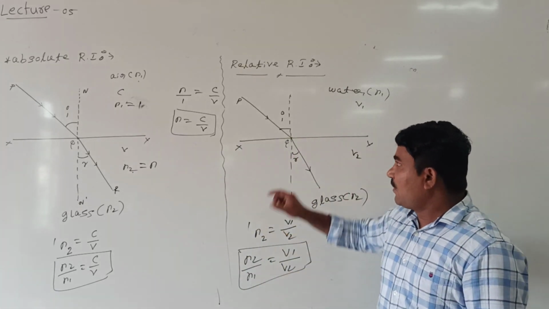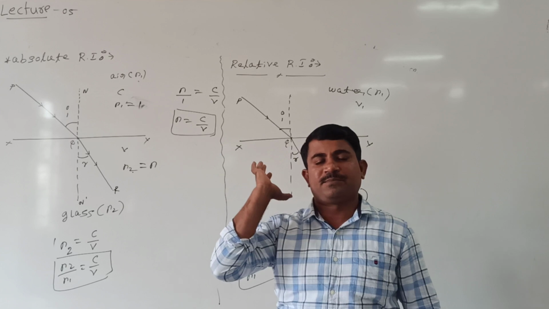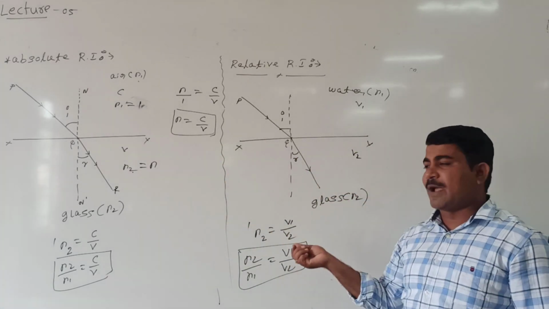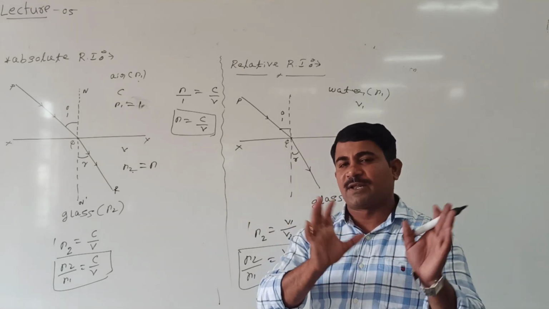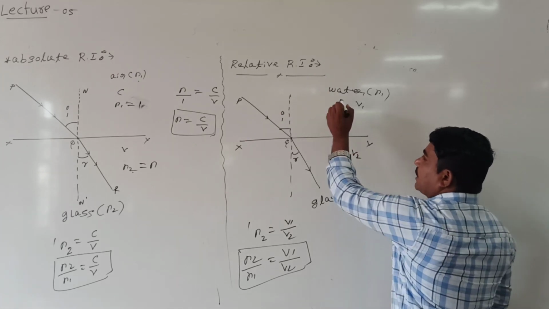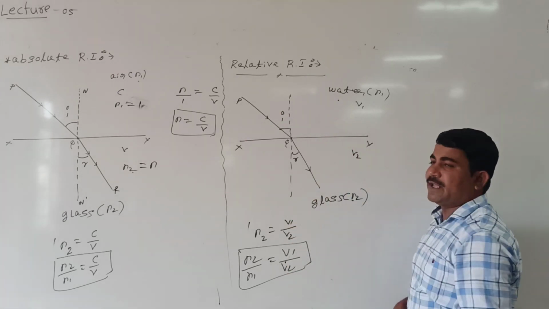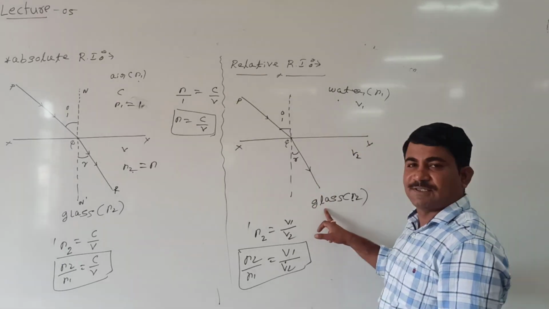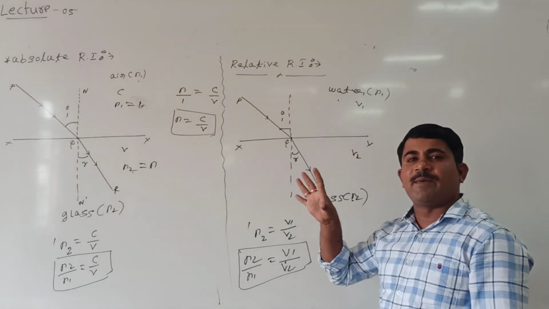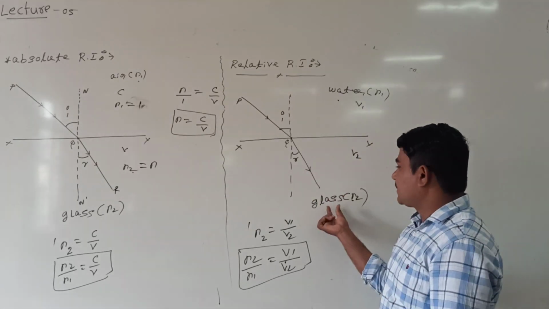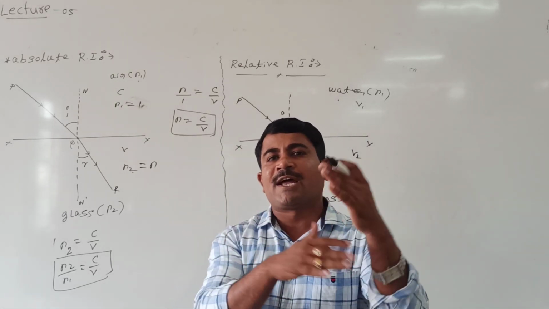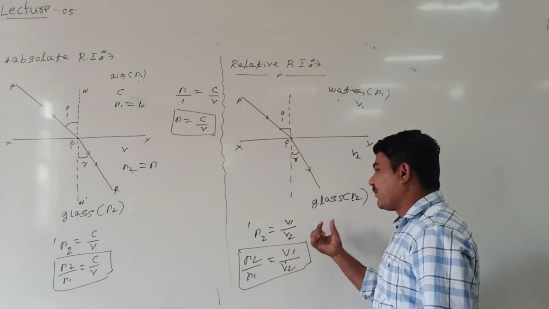This means the first medium should not be air or vacuum, and the second medium, whatever it may be, glass, water or ether. The refractive index of the second medium with respect to the first medium is the relative refractive index. For example, water and glass, or water and diamond, whatever media you take. The ratio of the speed of light in two media other than air or vacuum is what we are calling the relative refractive index.